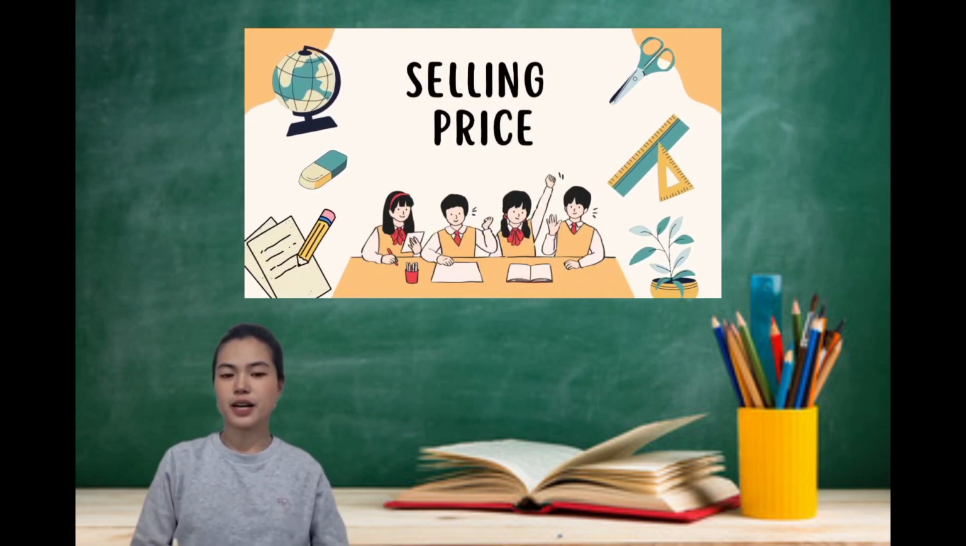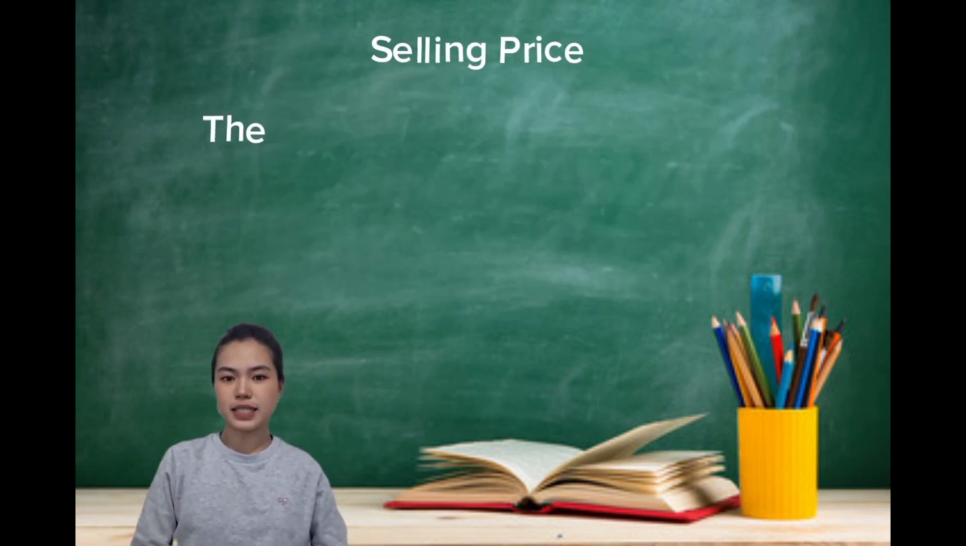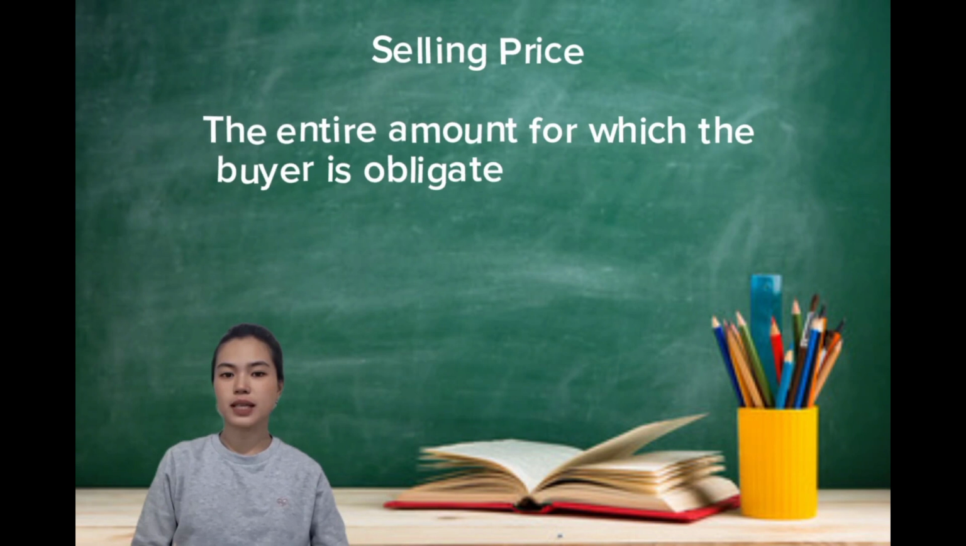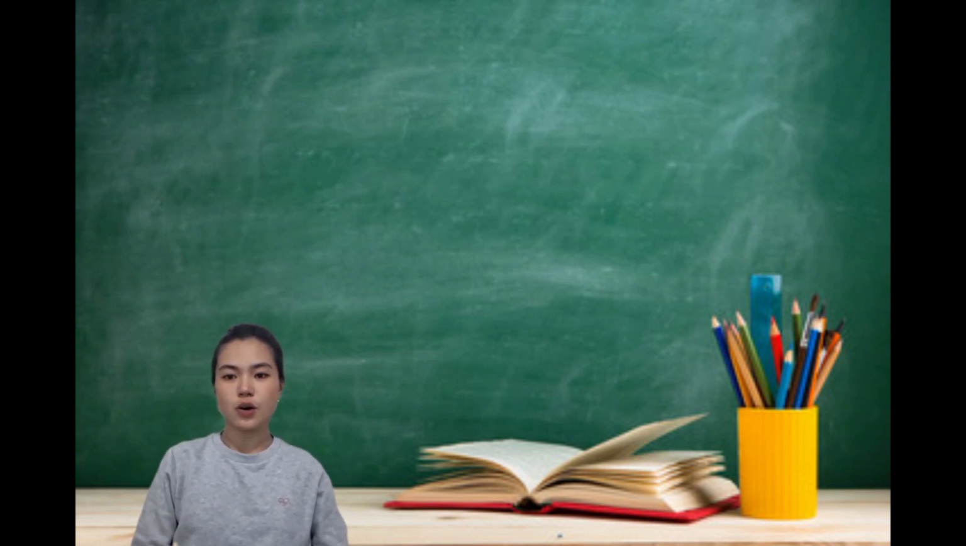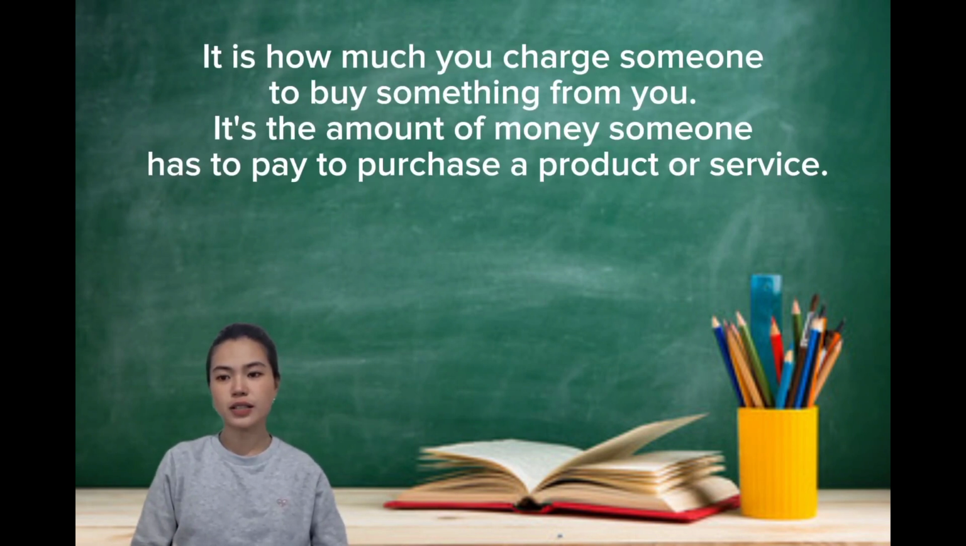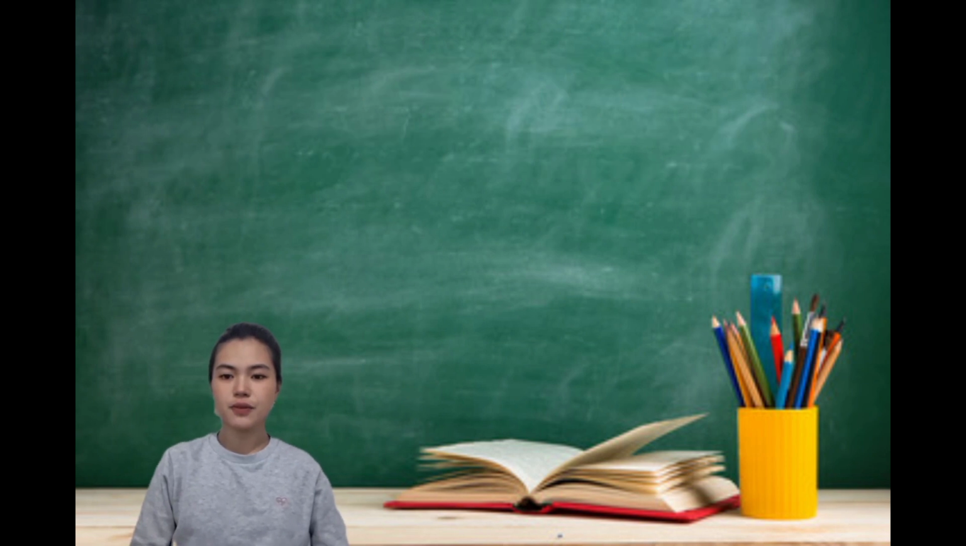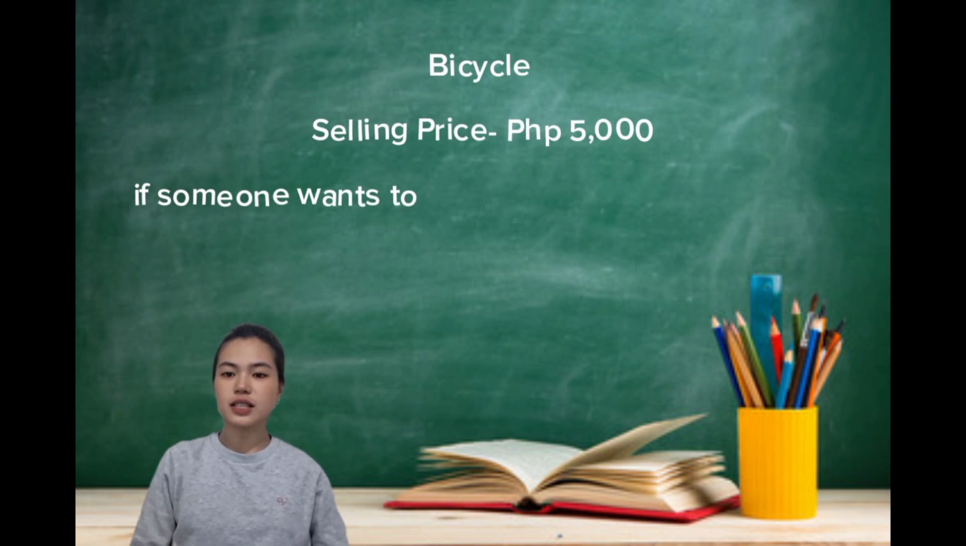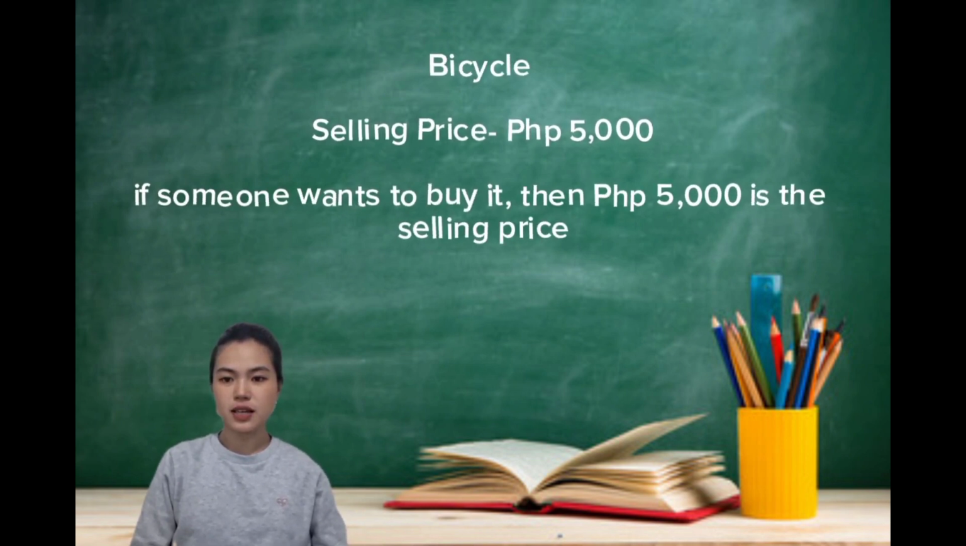Let's go to selling price. Selling price means the entire amount for which the buyer is obligated to the seller, or it is how much you charge someone to buy something from you. It's the amount of money someone has to pay to purchase a product or service. For example, let's say you have a bicycle that you want to sell. You decide to sell it for 5,000 pesos. That 5,000 pesos is the selling price of the bicycle. If someone wants to buy the bicycle from you, they would need to pay you 5,000 pesos to take it home.